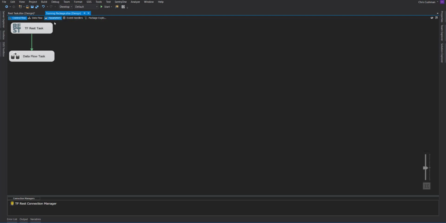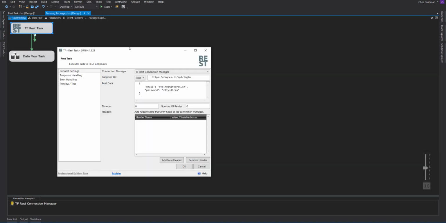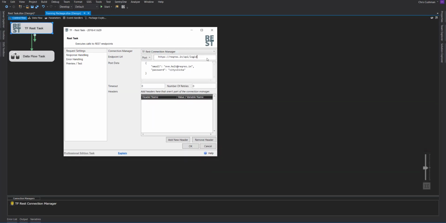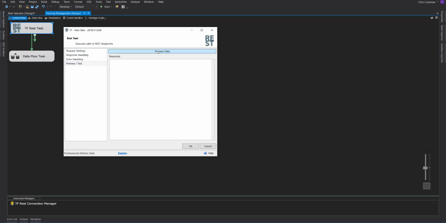Here I have a package set up, the REST task, going into a data flow task that has the REST source and a terminator destination that will simulate your OLEDB destination. For the REST task, I put in a fake JSON endpoint URL and the post request that we need. Let's preview this request, and we should get a token response. We don't want all this, though. We want to parse down to just the particular token.